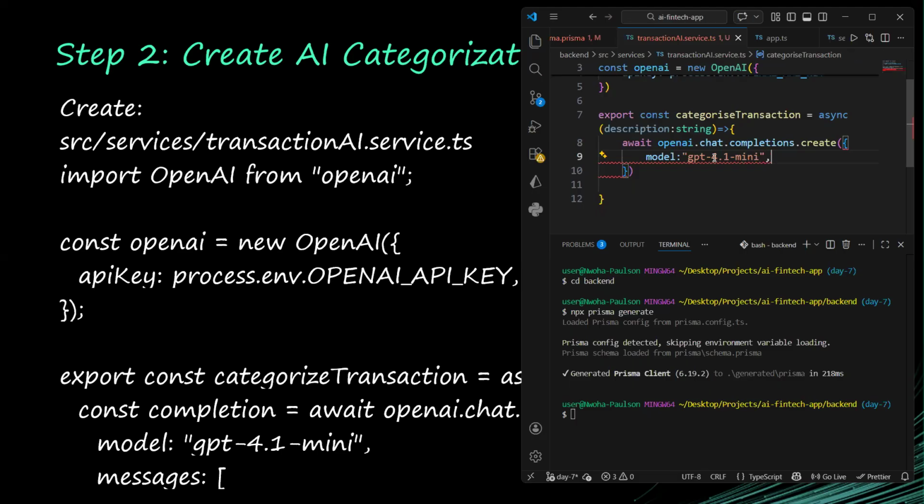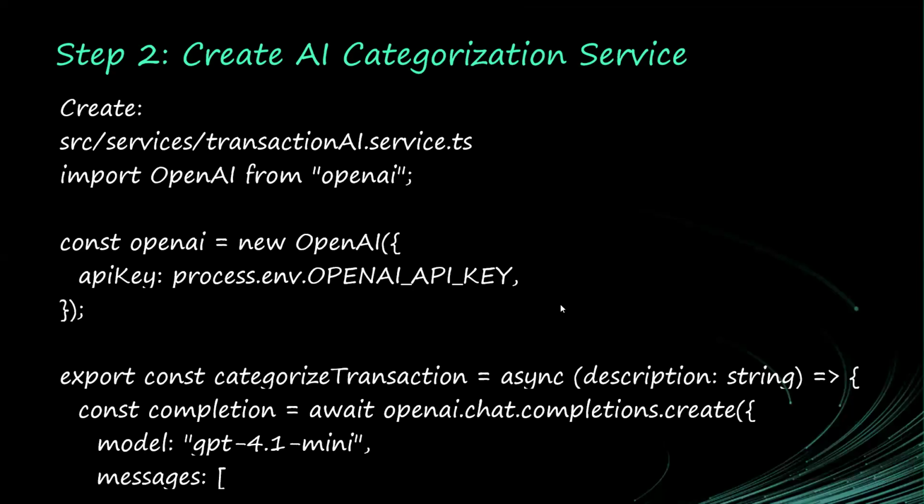And what is wrong here? What is wrong with my code? Dot create. Okay, maybe it's having that, okay, don't worry.